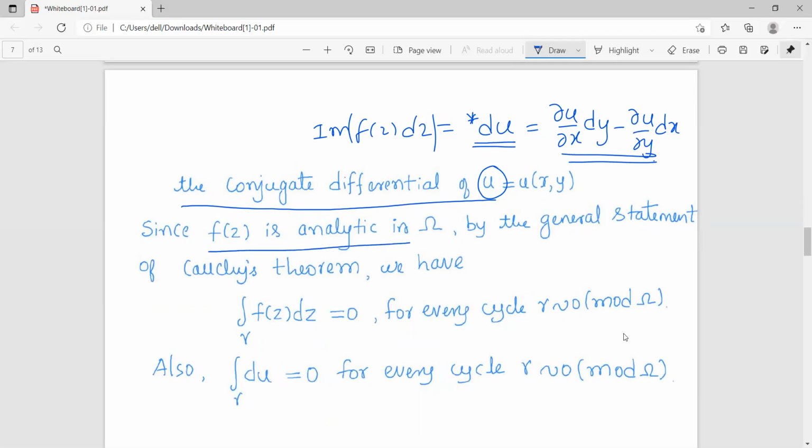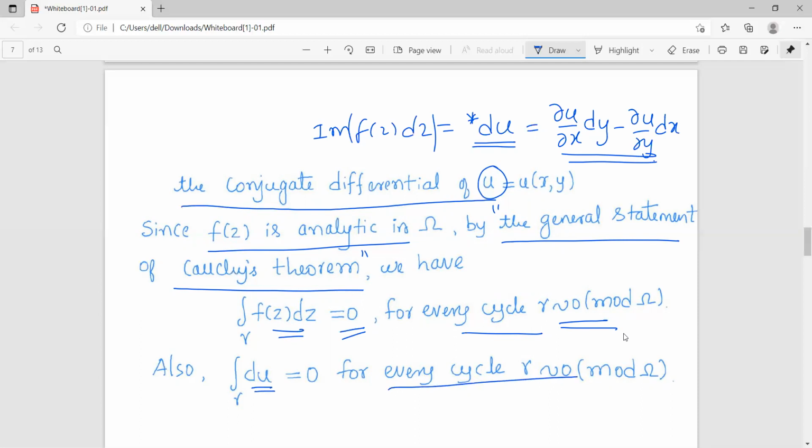Okay, now we come to the fact that f of z is analytic. So since f of z is analytic, by the general statement of Cauchy's theorem, we observe that its integral over any cycle which is homologous to 0 with respect to omega becomes 0. So this is just by the general statement of Cauchy's theorem, right? Now, on the other hand, the integral of du over any cycle homologous to 0 also becomes 0.